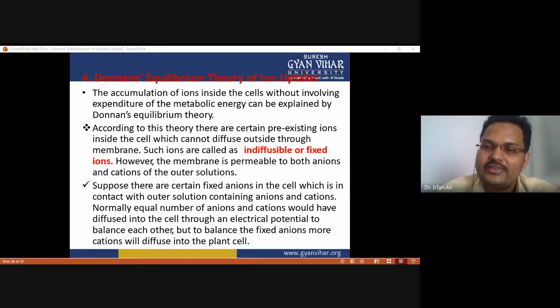So the cations diffuse in to create electrical balance. According to this theory, the indiffusible or fixed ions are also responsible for nutrient uptake in the plant. So this is called Donnan equilibrium.